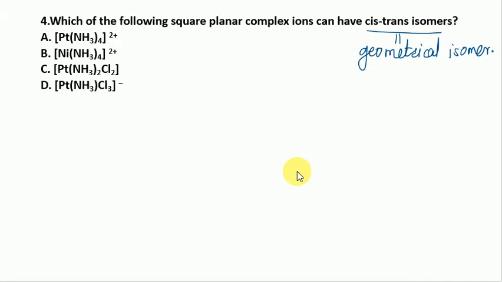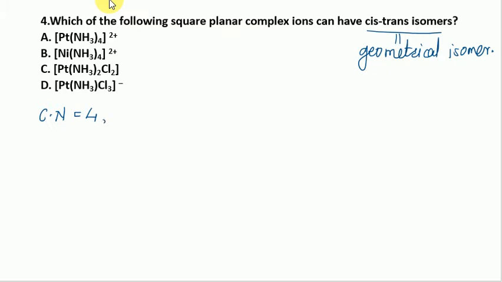Now as we know, all of these are of the square planar type. If we see the coordination number of all metals here, it is 4, and they exhibit the square planar geometry.